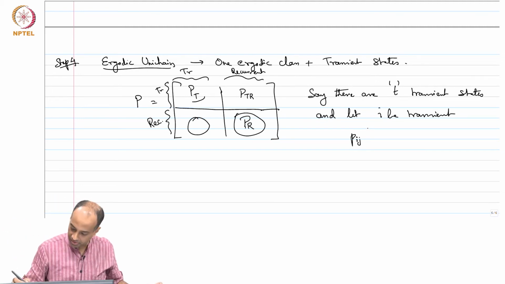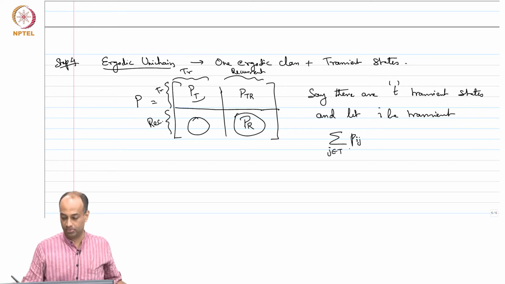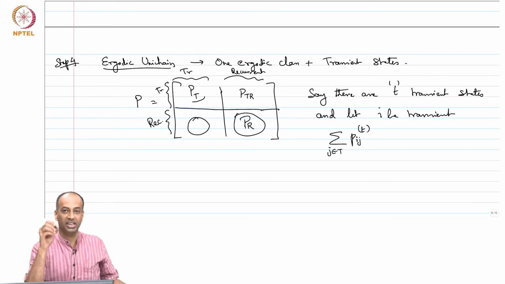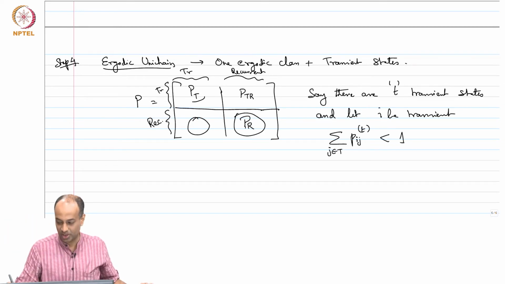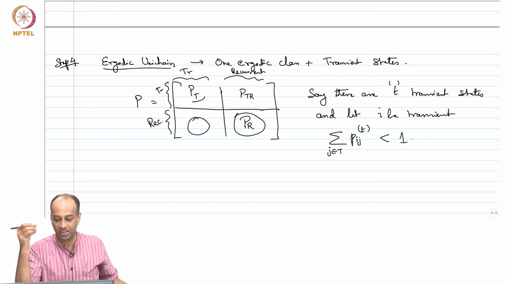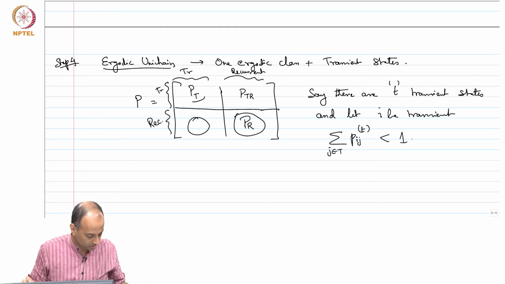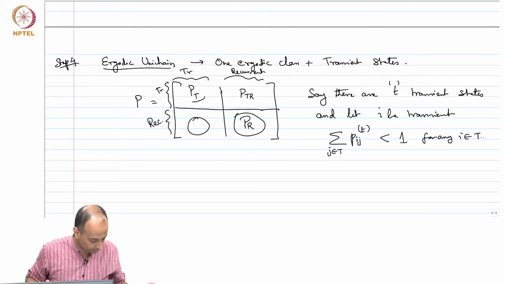Which means that if I sum over all the transient states, the probability of starting at a transient state i and still remaining in one of the transient states must be strictly less than 1. There's a positive probability of going from i to some recurrent state. And once you get to the recurrent state, you're never going to come back. So this is true for any i which is transient.